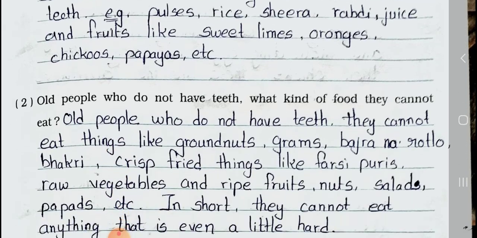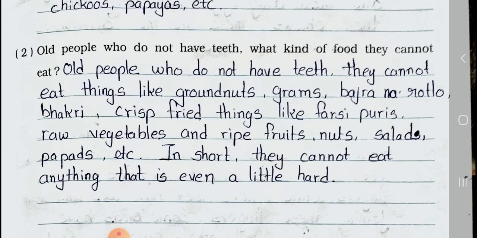See question number 2. Old people who do not have teeth, what kind of food can they not eat? Answer: Old people who do not have teeth cannot eat things like groundnuts, grams, bajra, nachni bhakri, crisp fried things like farsi puris, raw vegetables and ripe fruits, nuts, salads, papads, etc. In short, they cannot eat anything that is even a little hard.